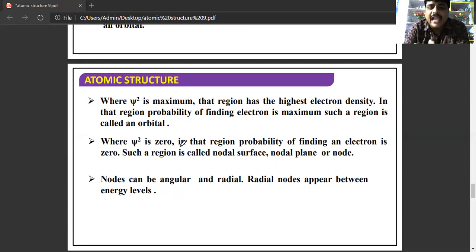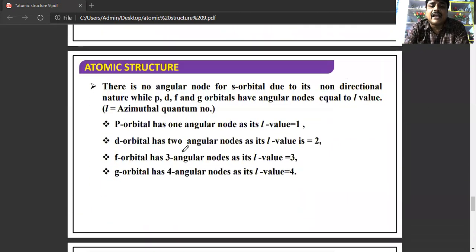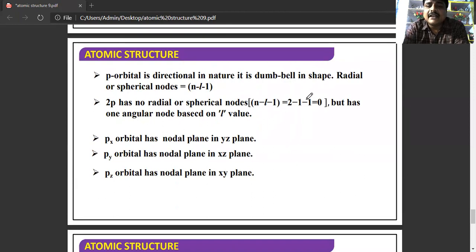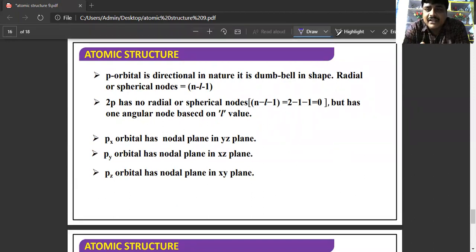Nodes can be angular or radial. Radial nodes appear between the energy levels. There is no node or nodal plane for an s orbital due to its non-directional nature. A p orbital has one angular node, so the l value is 1. A d orbital has two angular nodes, an f orbital has 3 angular nodes, a g orbital has 4 angular nodes, and so on. The p orbital is directional in nature because it has a dumbbell shape.